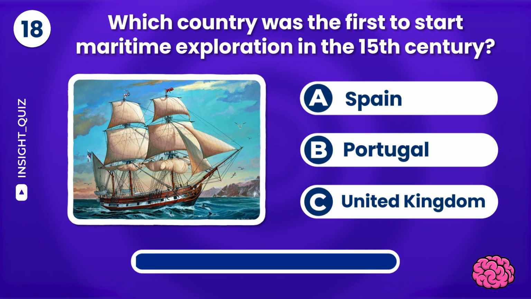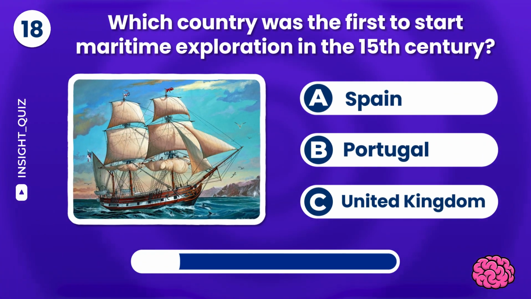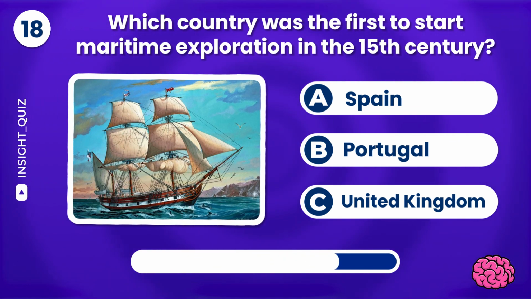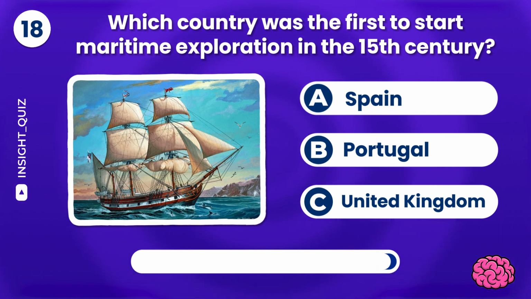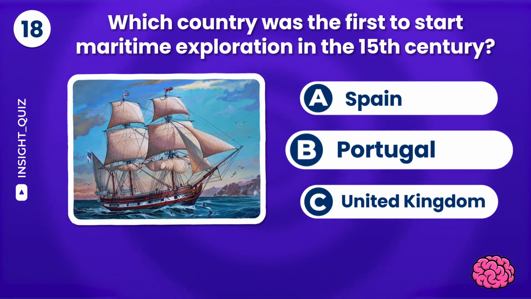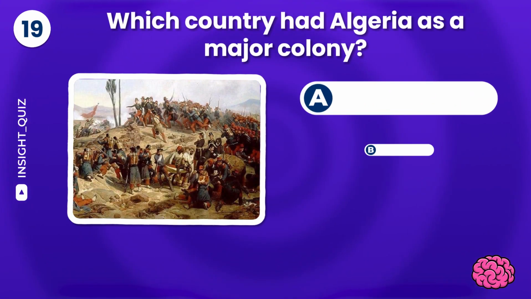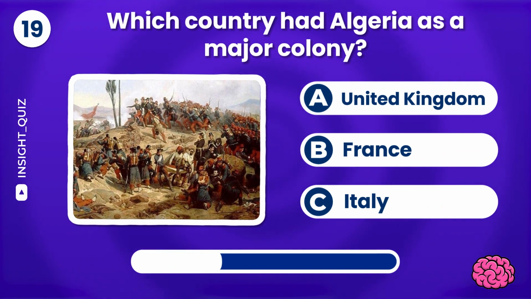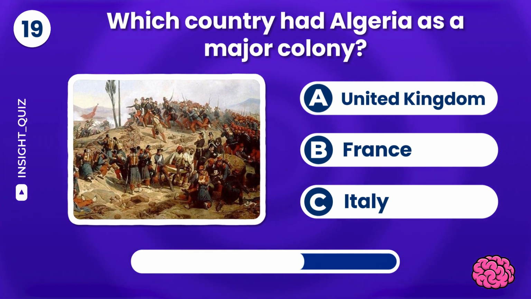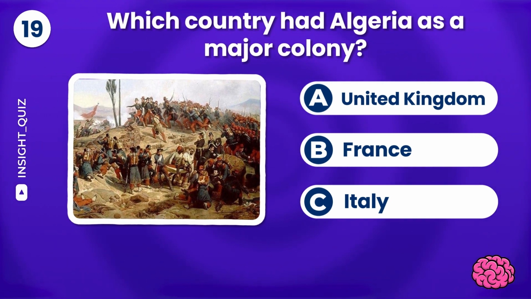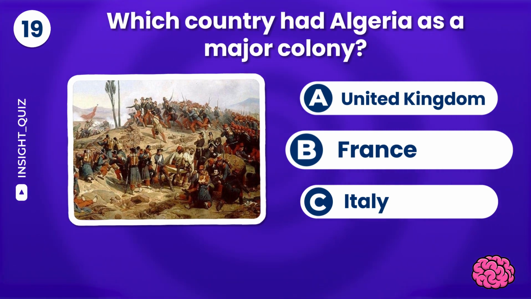Which country was the first to start maritime exploration in the 15th century? Spain, Portugal, or the United Kingdom? The answer is Portugal. Which country had Algeria as a major colony? The United Kingdom, France, or Italy? It's France. You're right.